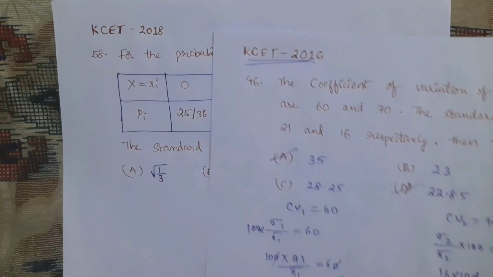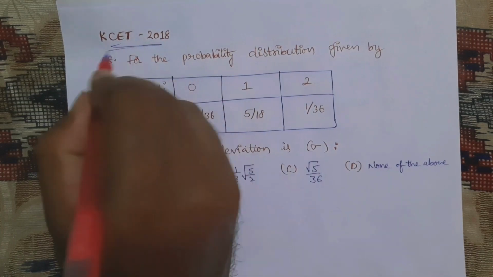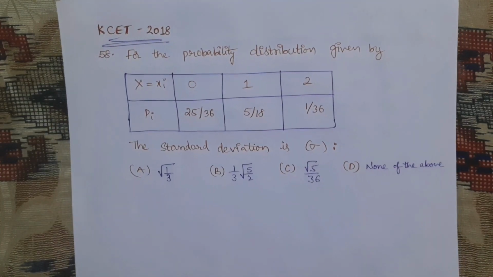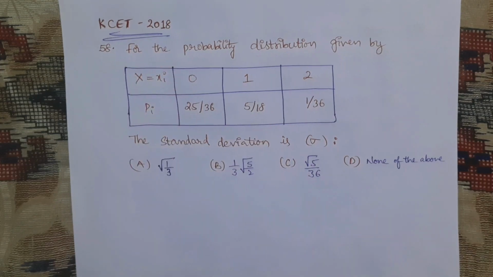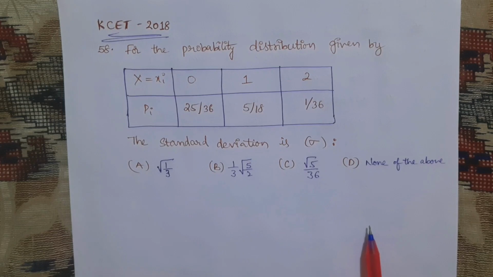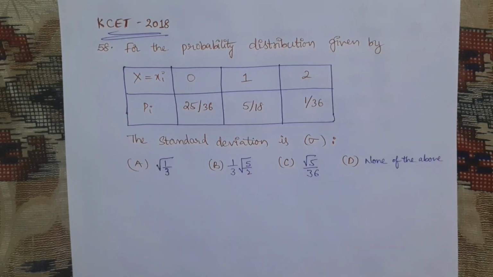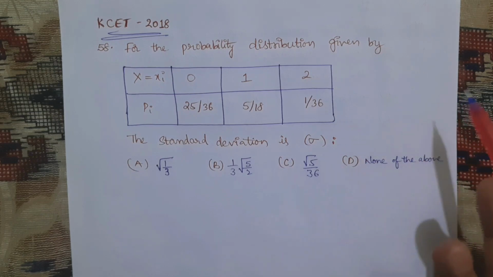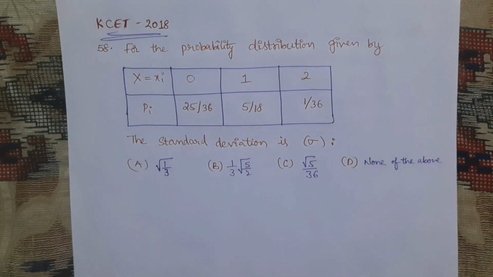Next, the 2018 question, for the probability distribution. In 2018 they did not ask a direct question of statistics, they have mixed that statistics concept in probability, but that also we'll discuss. Why? Because that is also based on the standard deviation. Okay, first,